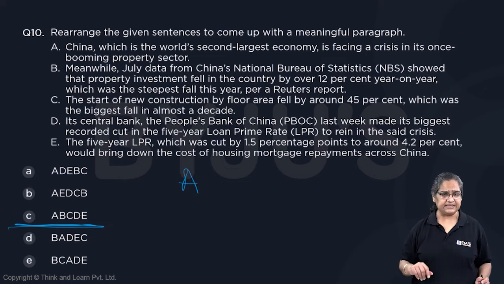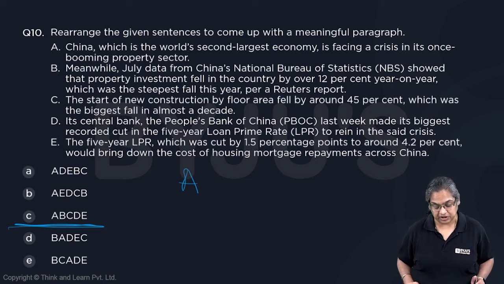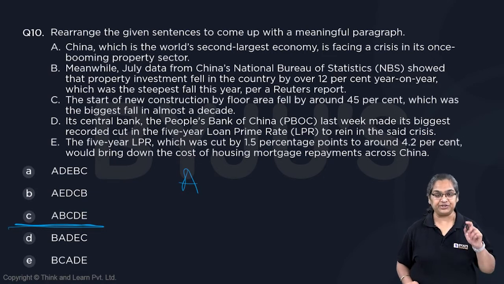A is a starting sentence. Let's look at which one goes next. The start of the new construction by floor area fell by around 45%, which was the biggest fall in almost a decade. Its central bank, whose central bank? China's.